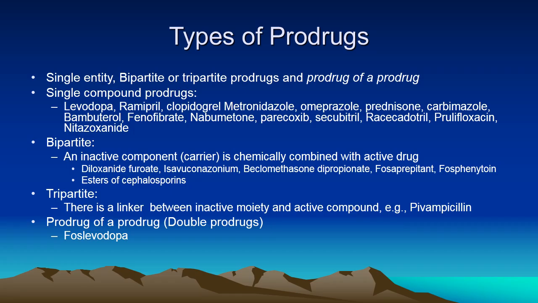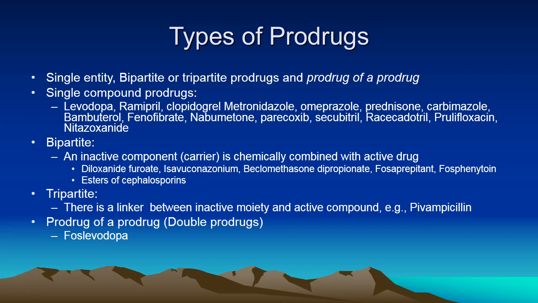Now, types of prodrugs can be single entity, bipartite, or tripartite. And a few examples exist for prodrugs of a prodrug. Now, single entity compounds: several examples are there in pharmacology: levodopa, ramipril, clopidogrel, metronidazole, omeprazole, rezafungin, proguanil, nitazoxanide, carbimazole. There are several more actually.